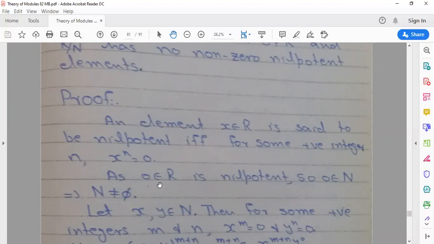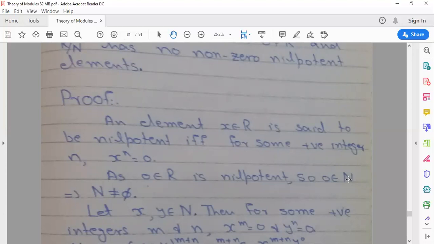So 0 belongs to R. Why? Because R is a ring, and a ring under addition is abelian, so under addition it must contain an identity 0. So 0 belonging to R is nilpotent, because 0 power 1, 0 power 2, 0 power any positive integer is equal to 0. So 0 also belongs to N and N is non-empty. So we have proved that N is non-empty.